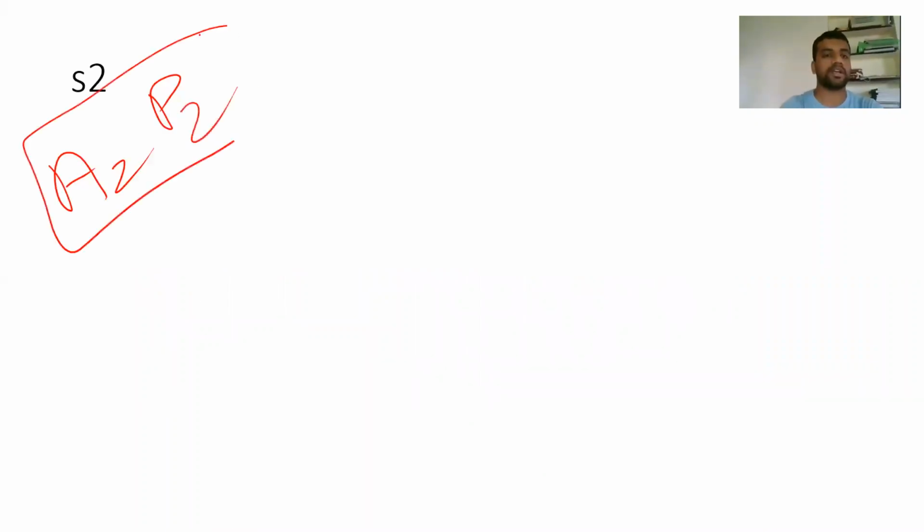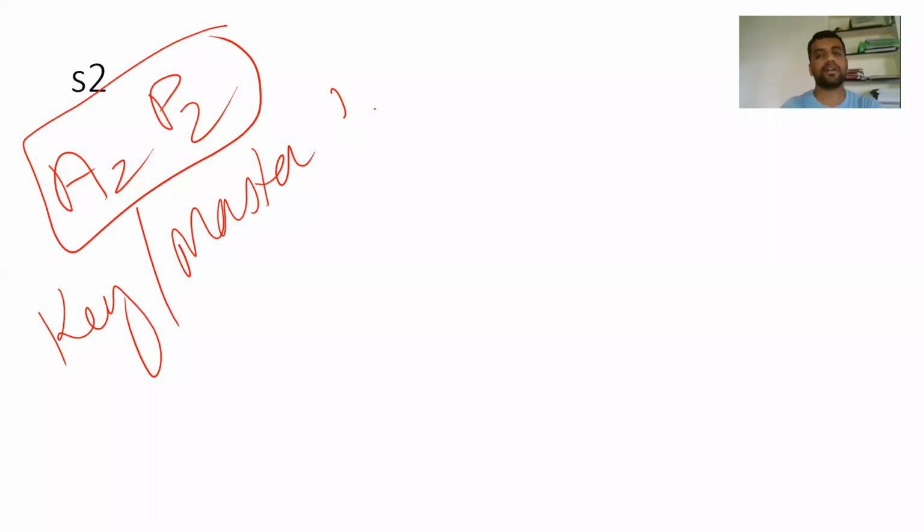So welcome to S2. S2 has A2 and P2. We have two components here. And S2 is called the key or master for cardiac auscultation.